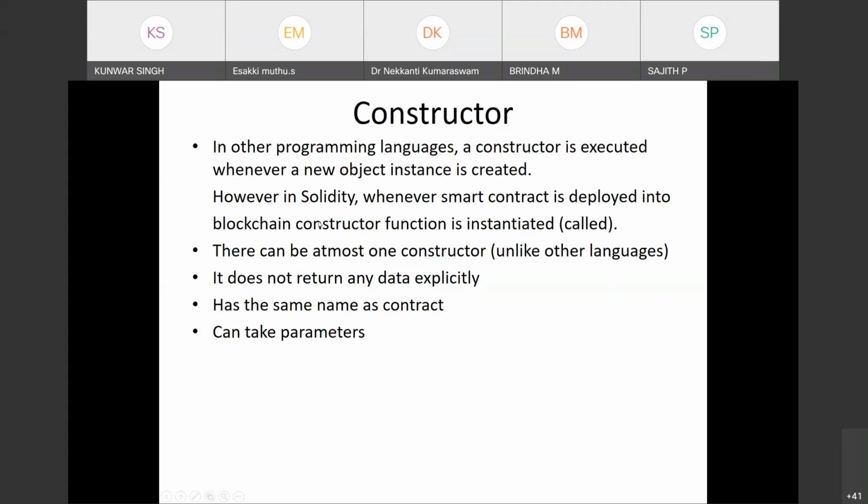That can be done through the constructor, because immediately once you deploy, the constructor will be executed and it will set the owner. That is the purpose it is generally used for.